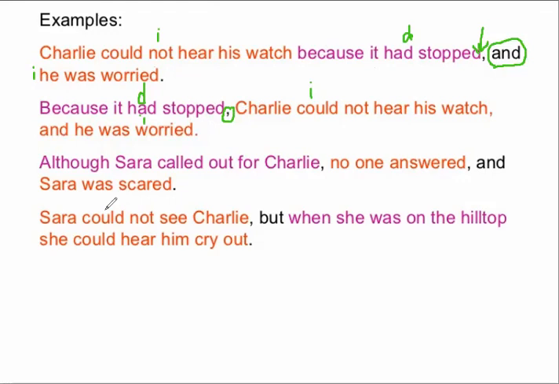Because it had stopped, comma, Charlie could not hear his watch, comma, and he was worried. The second comma is written because the next sentence is an independent clause beginning with a fanboy, and, that is the coordinating conjunction and.